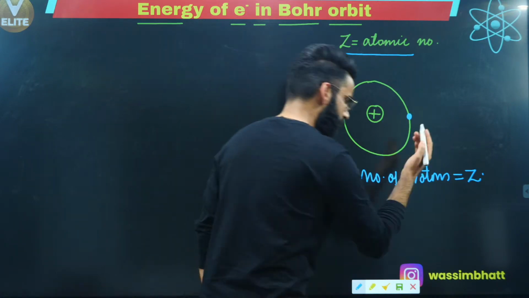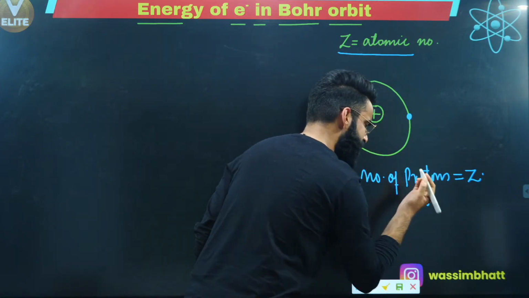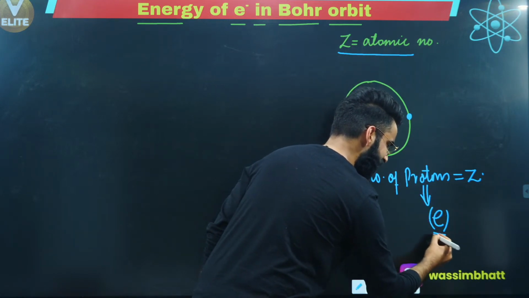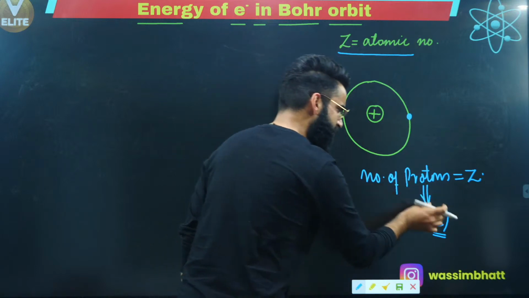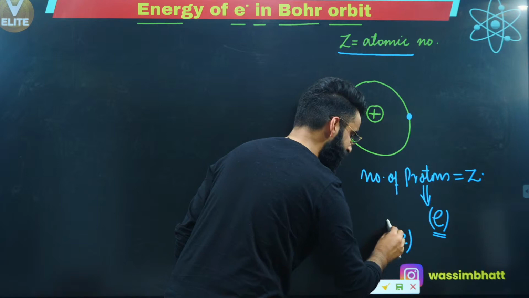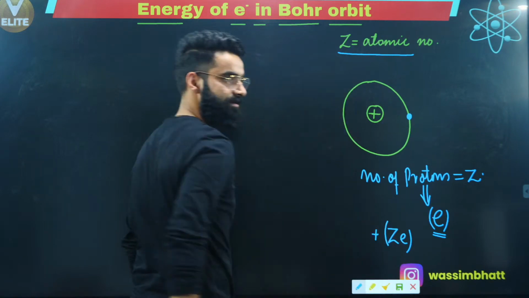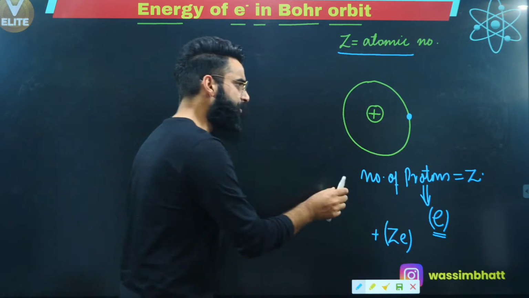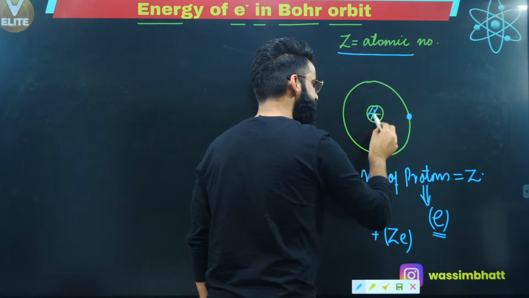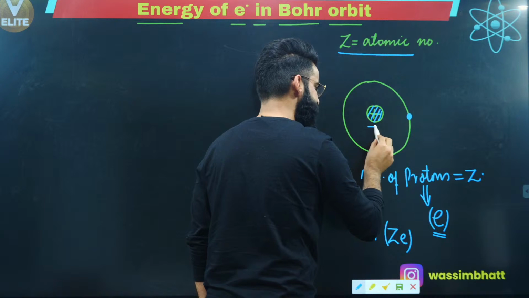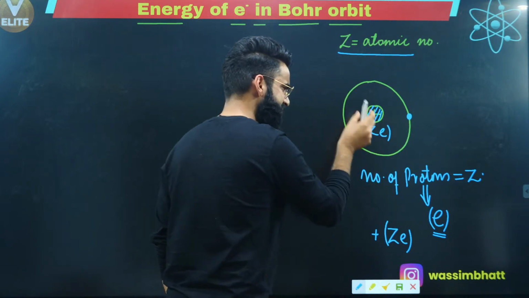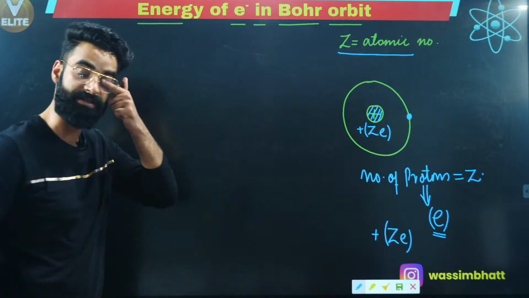And we know on one proton, what is the charge present on one proton? The charge present on one proton, as you all must be knowing, is E. So the charge present on Z protons is going to be simply Z multiplied by E, with a plus sign. And all the protons lie inside the nucleus, we know it. So if I ask you what is the net charge present in the nucleus, you will clearly say Z multiplied by E with the sign positive. This is the net charge present inside the nucleus, correct?